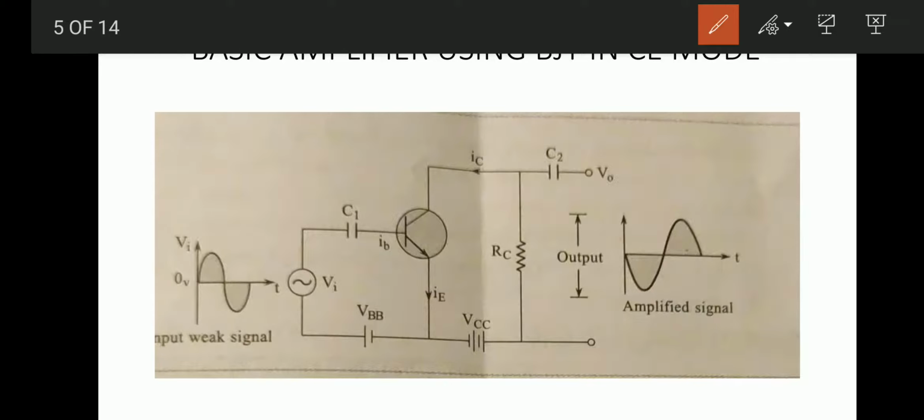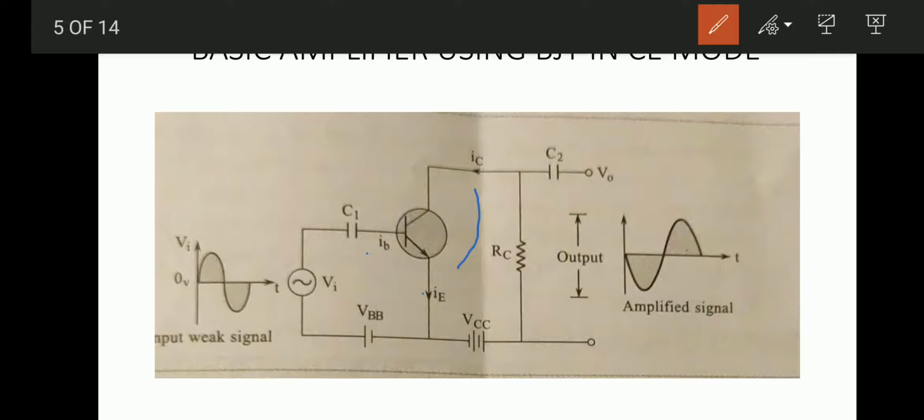What is the active region? The input junction should be forward biased and the output junction should be reverse biased. So here the input junction, the base emitter junction, is forward biased with VBB voltage, and the collector junction is reverse biased through VCC.